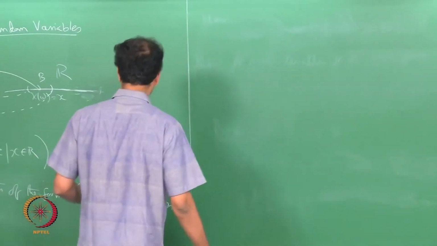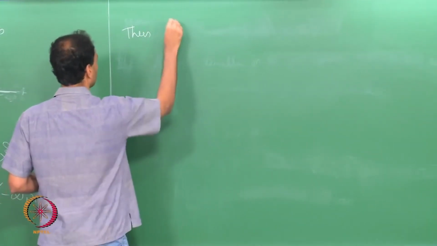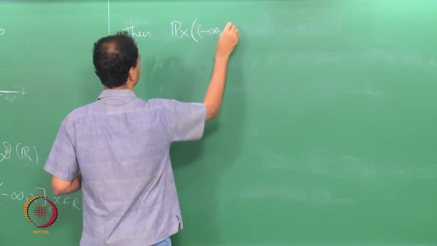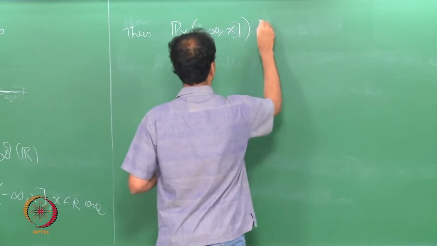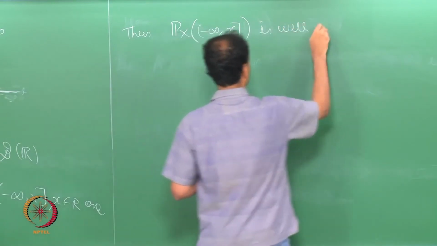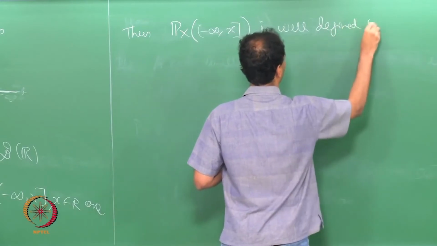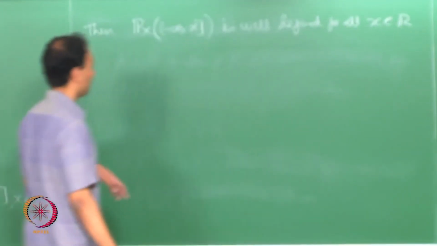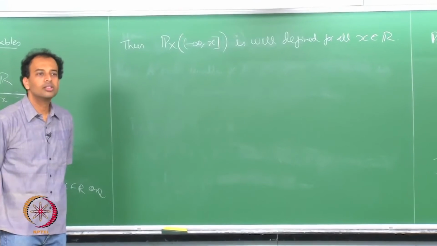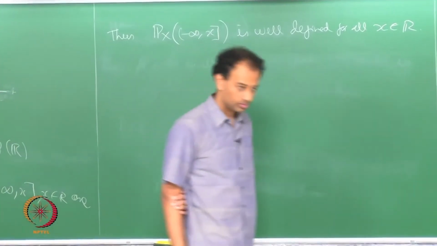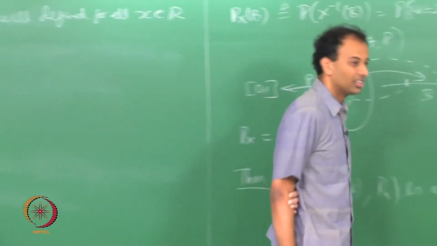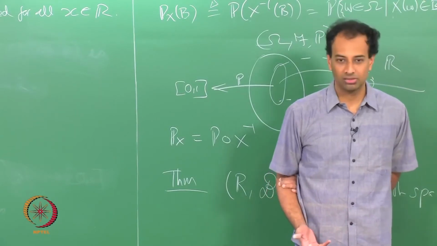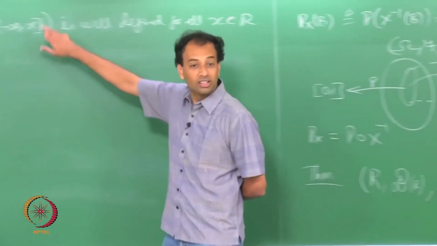Note that the sets of the form (-∞, x] are Borel sets, thus P_X of (-∞, x] is well defined for all x in R, right. Agreed? I am simply saying that (-∞, x], being a very special Borel set, must have a probability law assigned to it, right. So, this is well defined.